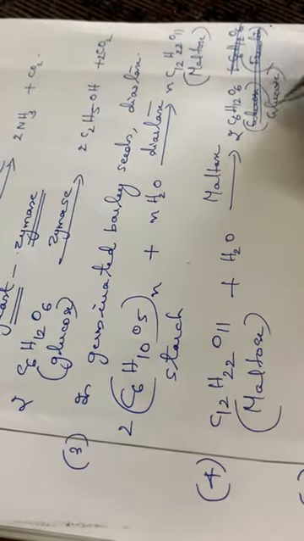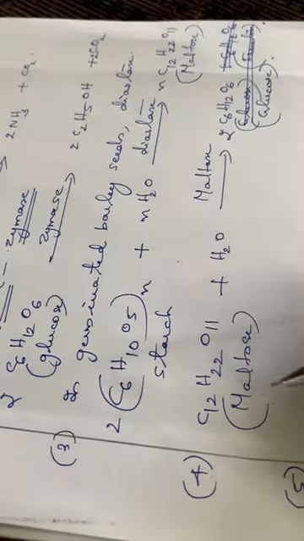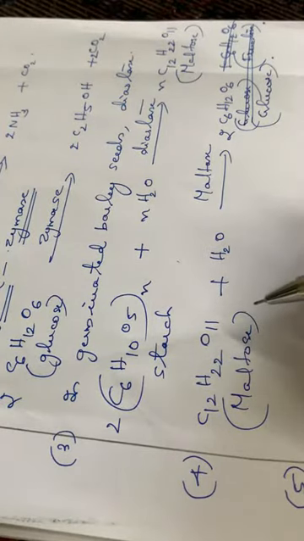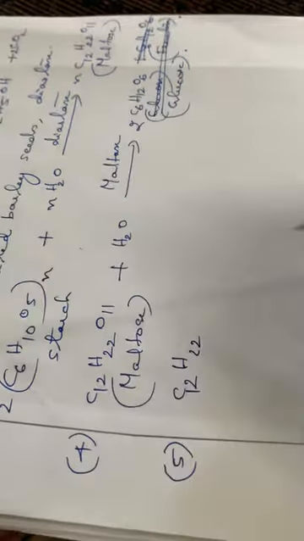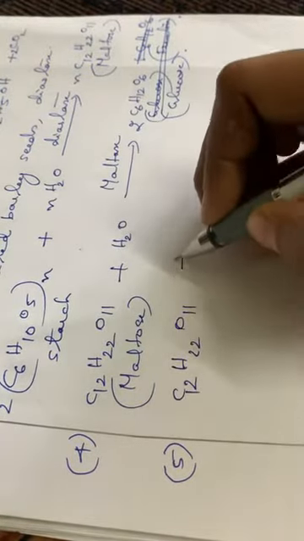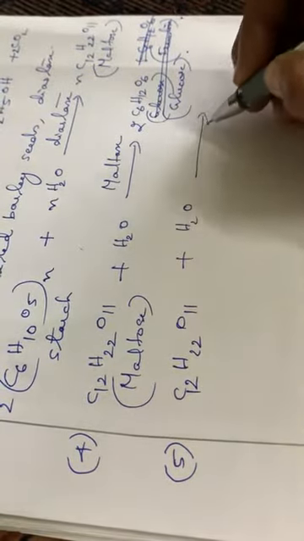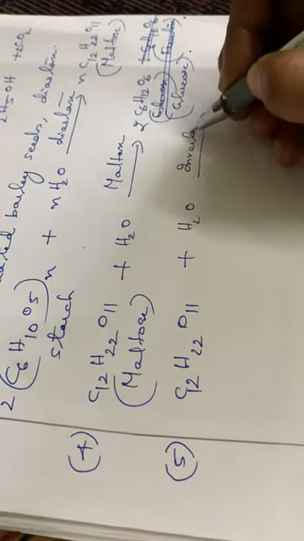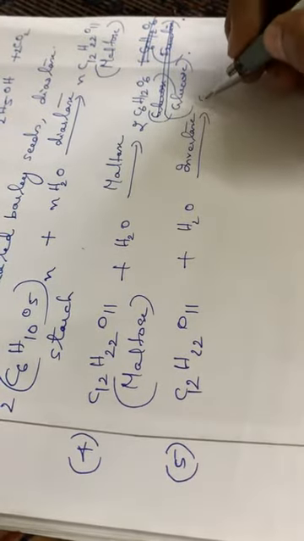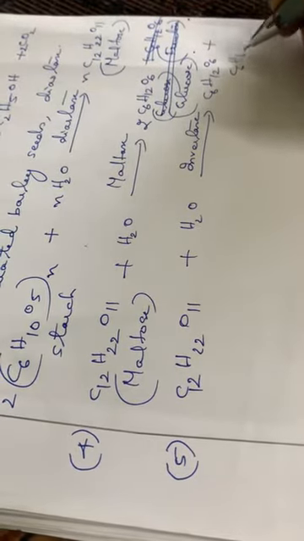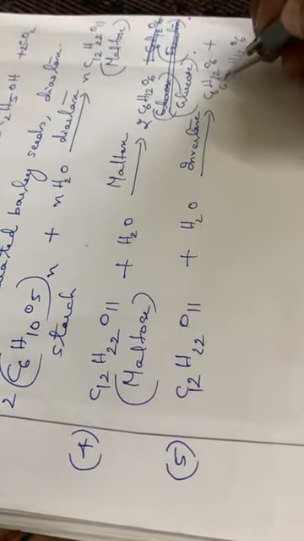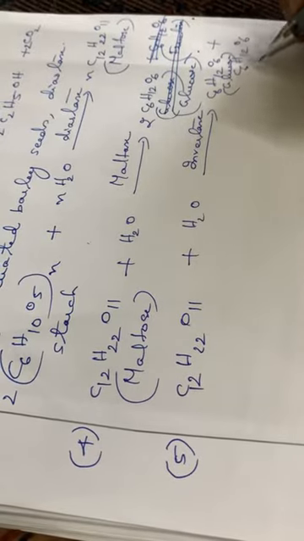The enzyme invertase converts cane sugar to glucose and fructose. Cane sugar is C12H22O11. C12H22O11 plus H2O, in the presence of the enzyme invertase, will be converted to glucose and fructose, C6H12O6 plus C6H12O6. This is glucose and this is fructose.